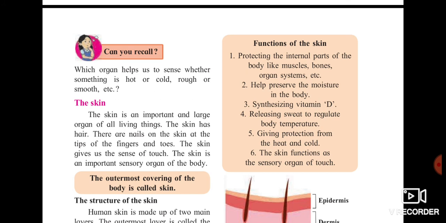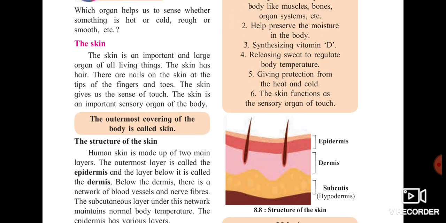Synthesizing vitamin D. Normally vitamin D we get from sun rays, so it does the work of synthesizing it. It does the work of balancing it. Releasing sweat to regulate body temperature. Normally in summer season you are releasing out sweat. So who is doing the work to regulate this? Yes, the skin is helping out and skin is removing this sweat. Giving protection from heat and cold. Because we have the skin, our internal organs and everything are protected from heat and cold. And also the function of skin is that it works as a sensory organ.